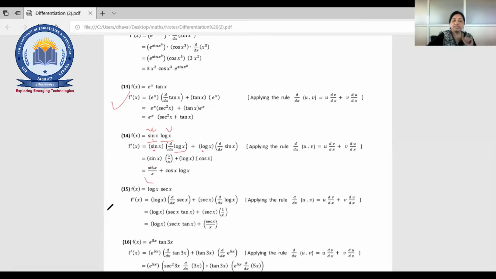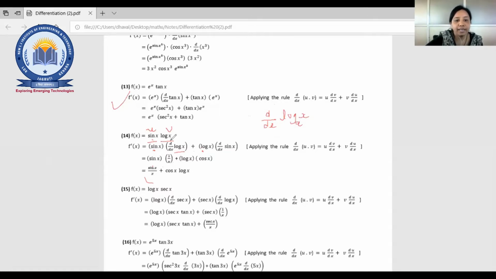Okay. And yesterday I have given one question. 4-5 students WhatsApp me the answer. They are correct. Okay. Just will discuss that. I forgot, which question was that? That is d by dx of log x base a.